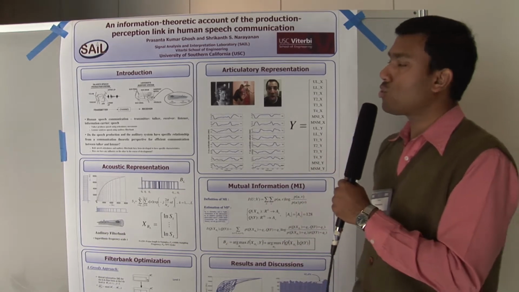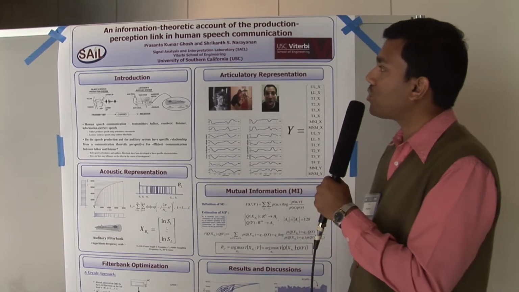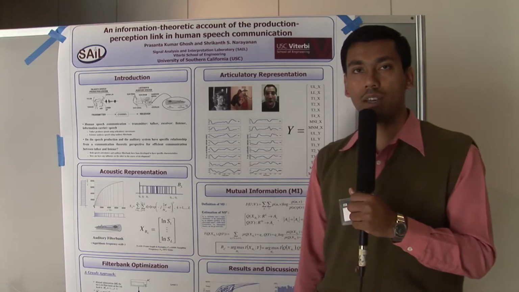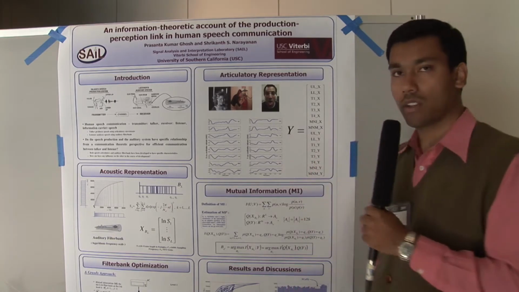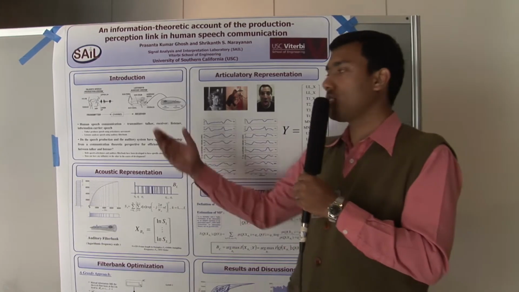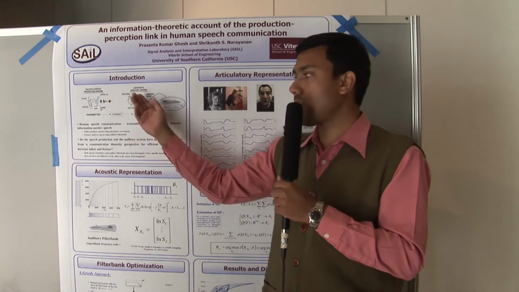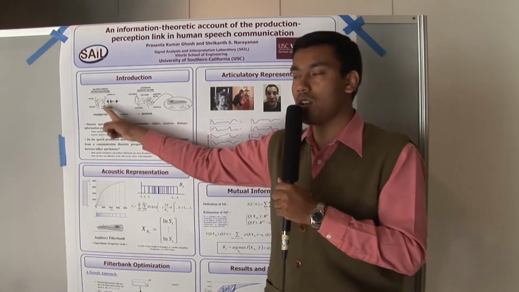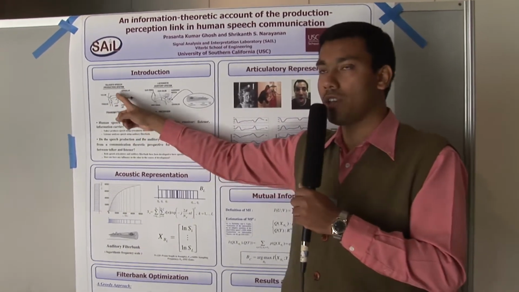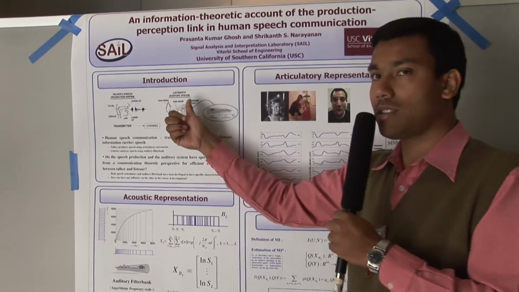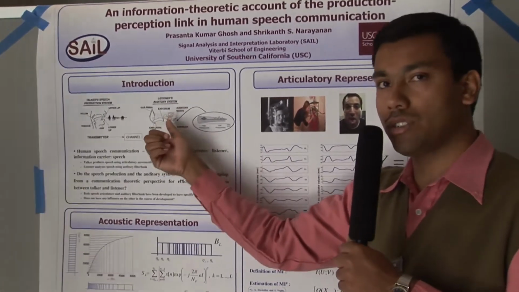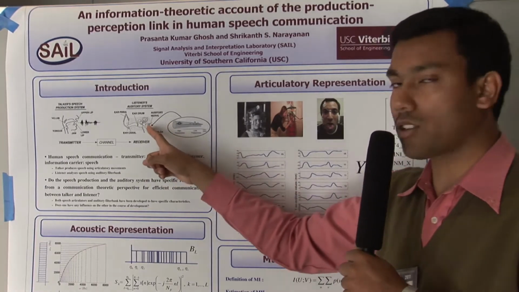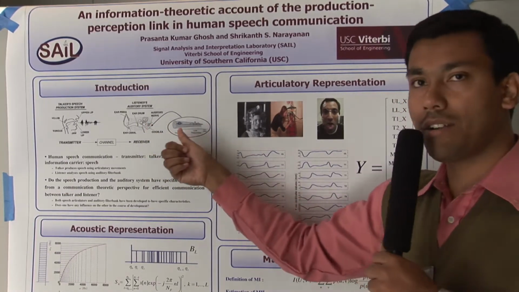Here today I'm going to present a result which demonstrates an information theoretic account of the production perception link in human speech communication. So when one subject speaks to another subject, the talker uses his speech production organs like tongue, jaw, lips, and on the other side, the listener uses his ear to listen to the sound. Now, in the ear of the listener, there is a snail-like structure called cochlea, which works as a filter bank.